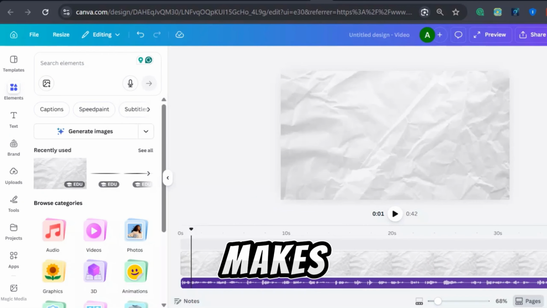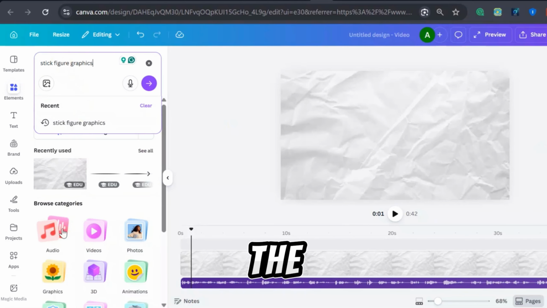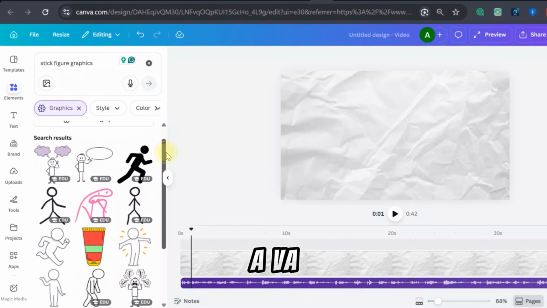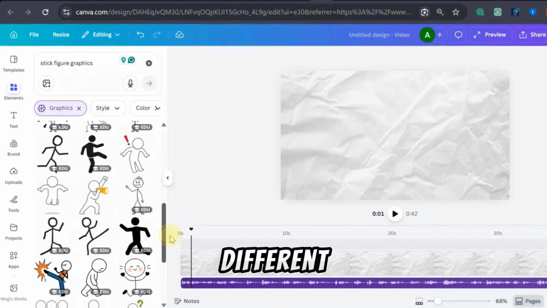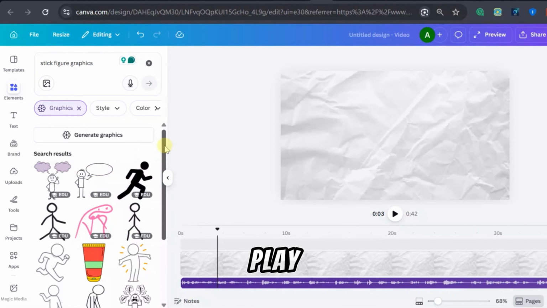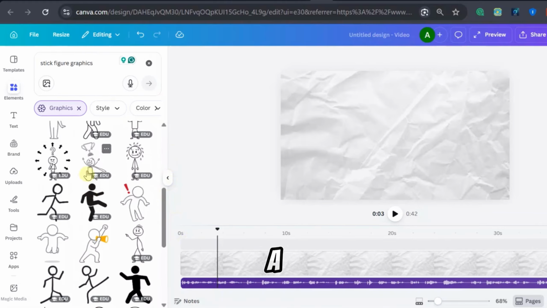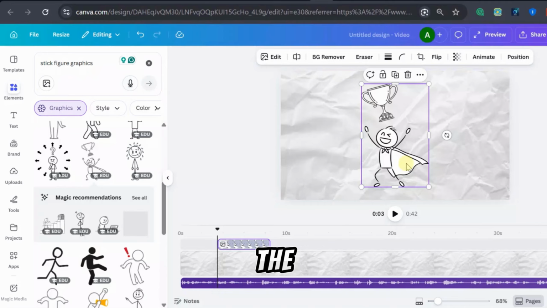Now comes the part that makes the video interesting. Open the Elements section in Canva and search for stick figure graphics. You'll see a variety of options showing characters in different poses and actions. Play a short section of your voiceover and listen carefully to what is being said. Based on the message in that line, choose a stick figure that visually represents the idea.